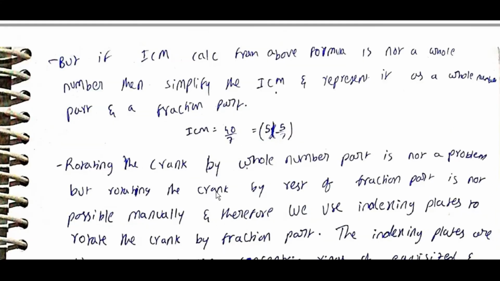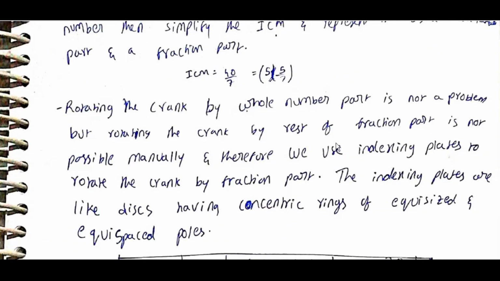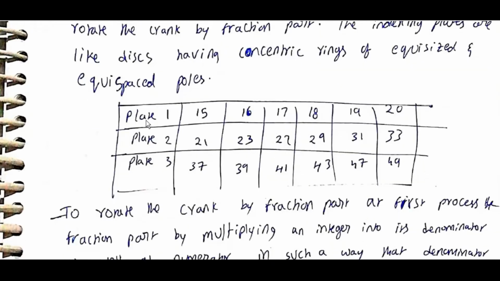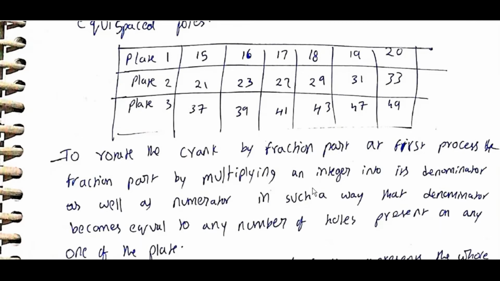Rotating the crank by the whole number part is not a problem, but rotating the crank by the rest of the fraction part is not possible manually, and therefore we use indexing plates to rotate the crank by the fraction part. The indexing plates are like discs having concentric rings of equi-sized and equi-spaced holes. Plate 1, 15, 16 like this, plate 2, plate 3, these numbers of holes.